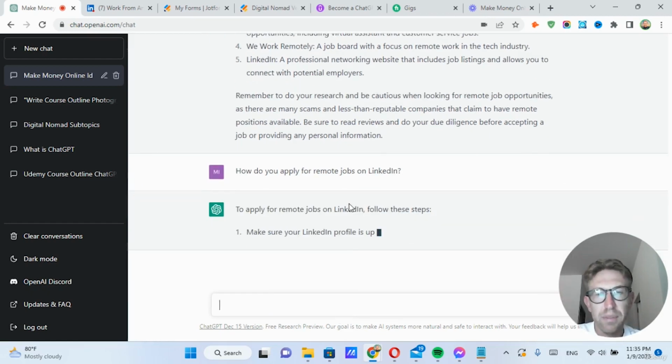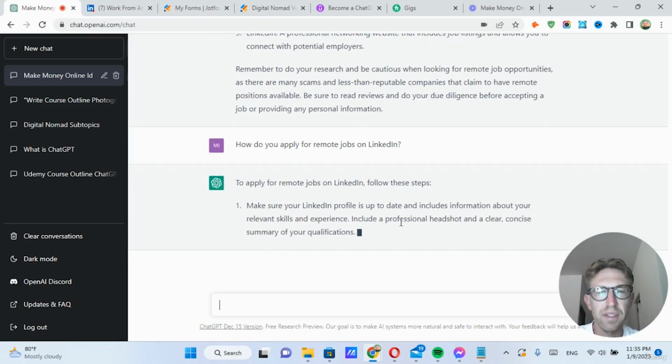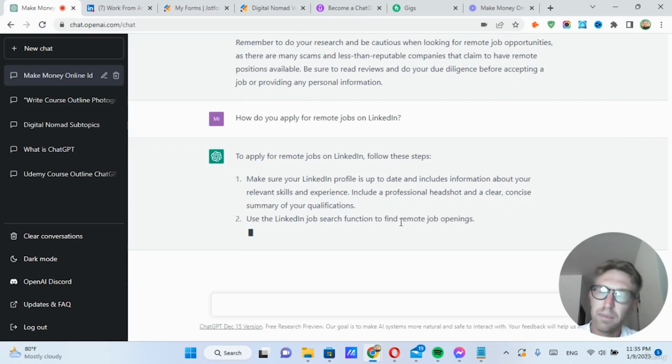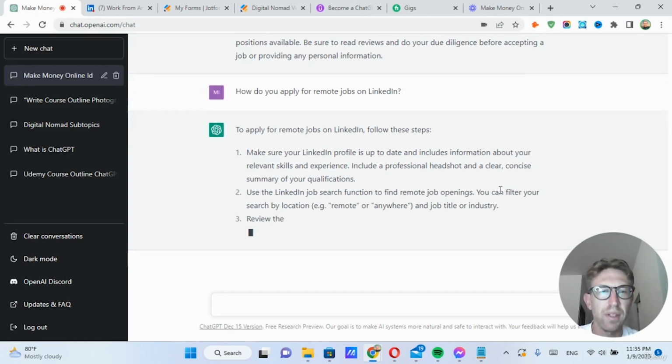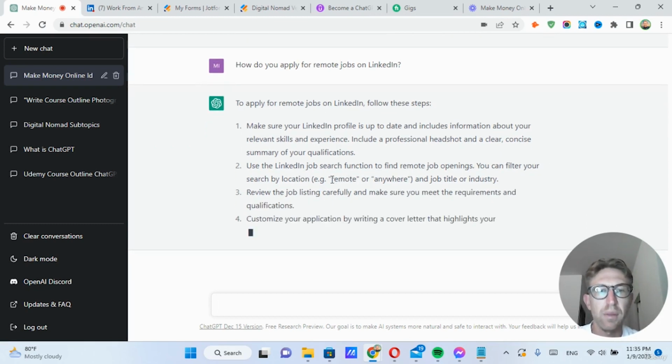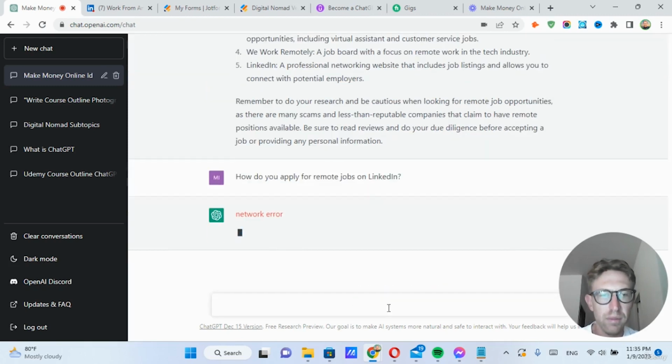Follow these steps. Make sure your LinkedIn profile is up to date, with relevant skills and experience. And then you can use the LinkedIn job search function to find remote job openings, and you can filter your search by location, i.e. remote or anywhere. So when you're applying, had a problem.